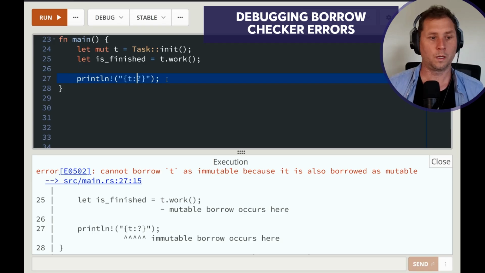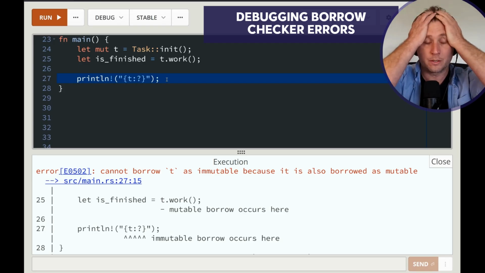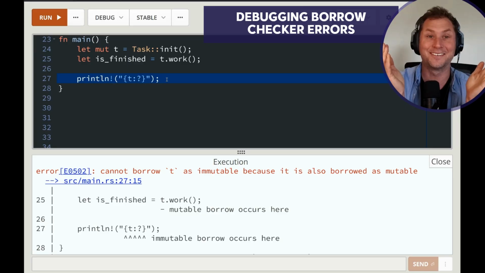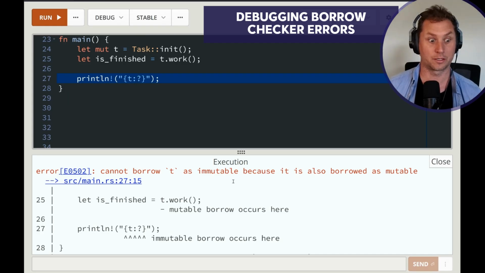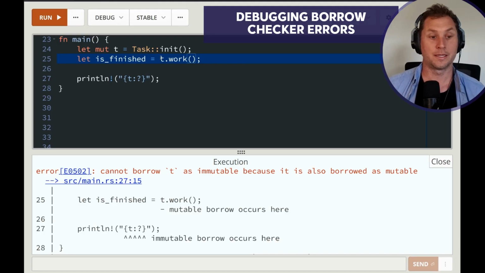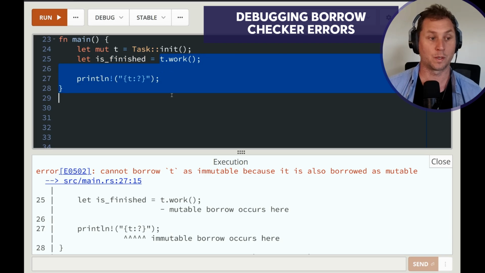What? Okay, so when you see an error like this, you're thinking, oh gosh, Rust, what are you doing? All I want, literally all I want to do, is print the thing out, and you're not letting me. Why not? And Rust is saying, Tim, mate, buddy, in the context of the scope, which is essentially from line 25 onwards, you have a live mutable borrow.